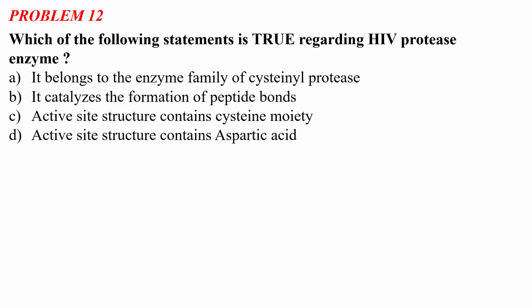These enzymes are very important for the survival of the HIV virus, and by designing inhibitors of these enzymes, we can design a drug for HIV AIDS. This is the current line of research going on for HIV AIDS. So HIV protease is a very important enzyme for survival, and you have to identify the correct statement regarding this HIV protease enzyme.